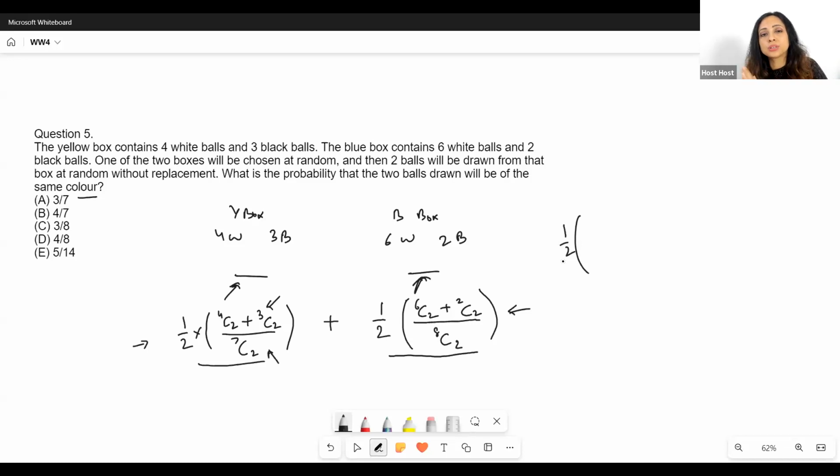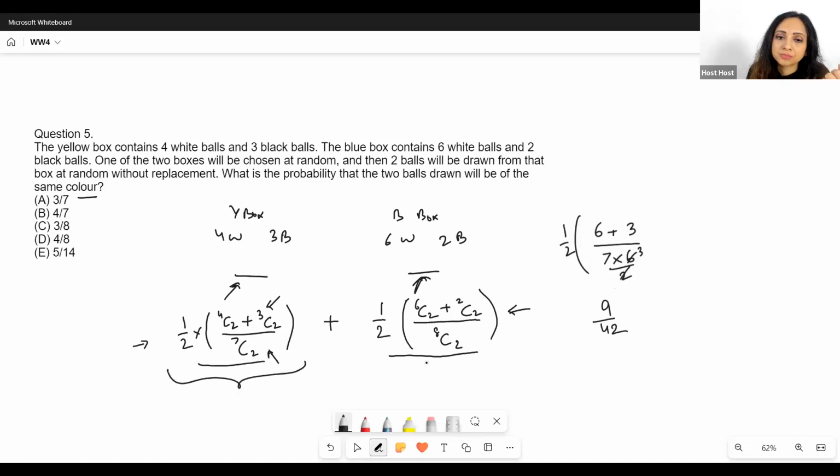So then you're left with 6, plus 3C2 is simply 3, since 3C2 is 3C1, and 3C1 is simply 3, right? So divided by 7C2. 7C2 is 7 into 6 divided by 2, which becomes 21. So 9 upon 21, so I get 9 upon 42 over here. This is this particular calculation.